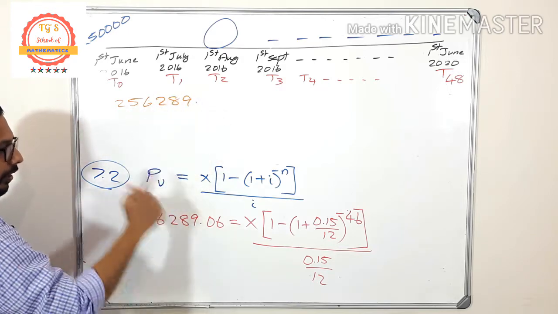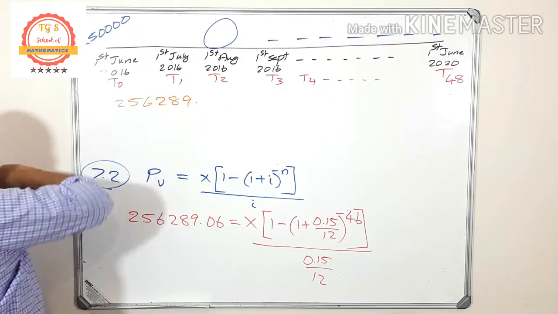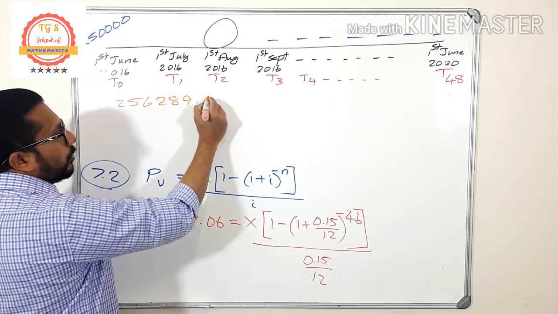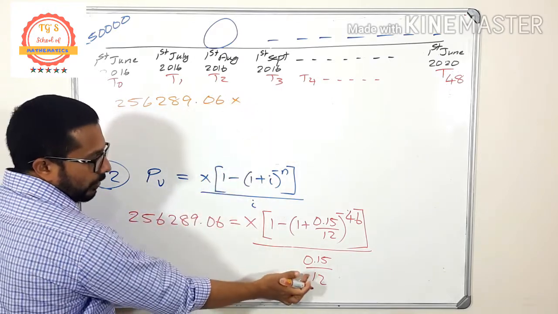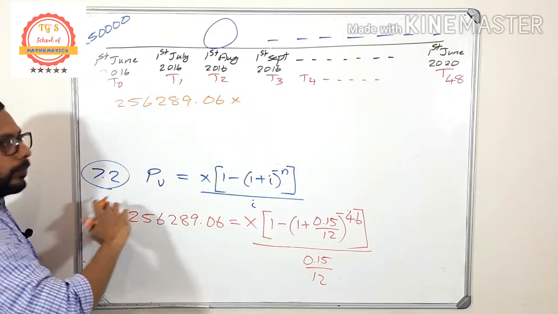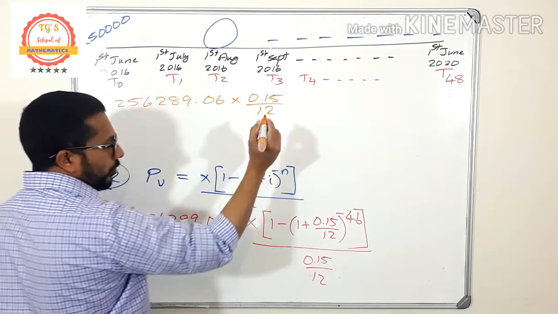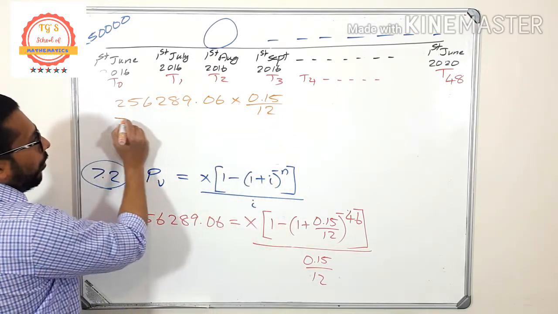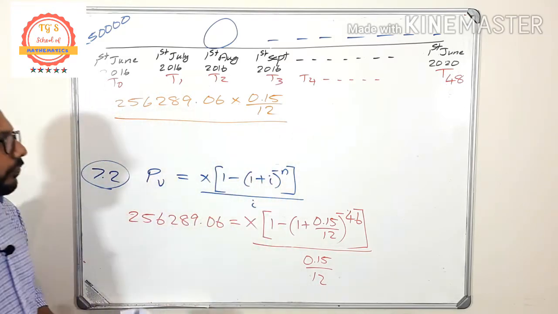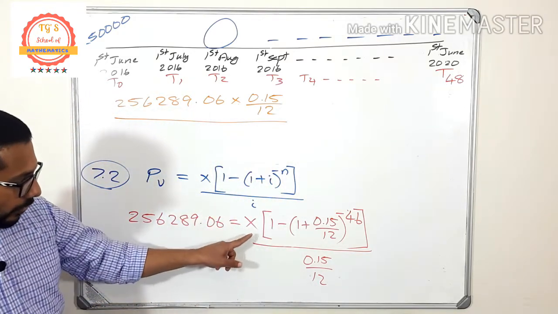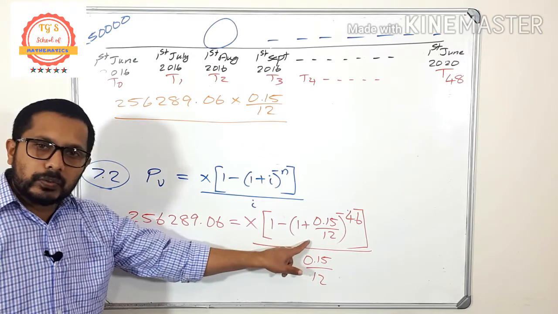So look at this one, 256,289.06 times, this is division, on this side it is multiplication. So 0.15 divided by 12, then the whole divided by, why is it a whole divided by? Look at this one, this x times this one.